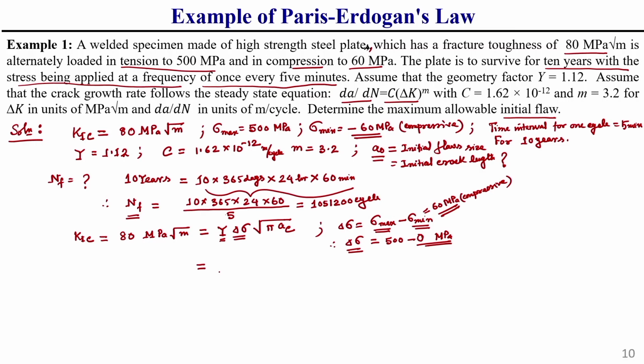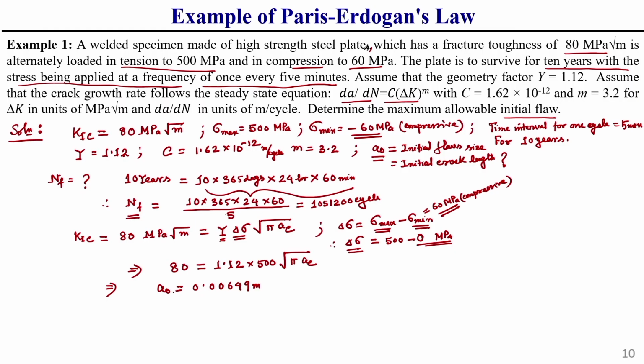So, Y is given as 1.12. Del sigma, as I have already told you, is 500; only the tension part we need to consider. Square root of pi into AC. From here we can easily find AC, which equals 0.00649 meter.